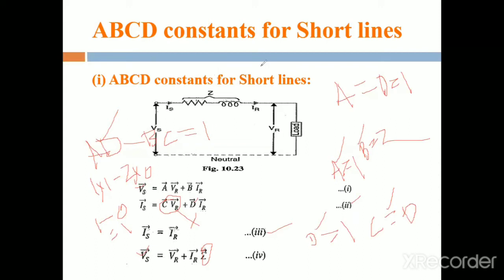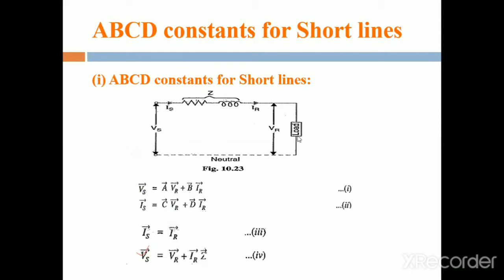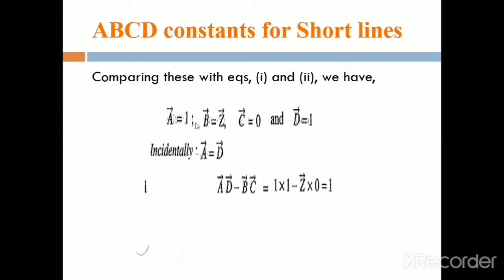Okay, that is the ABCD constants for a short transmission line, and by using these ABCD constants, we easily calculate the sending end voltage, sending end current, and receiving end voltage and receiving end current. These are the generalized formulas or generalized constants for a short transmission line: A is equal to 1, B is equal to Z, C is equal to 0 and D equal to 1.